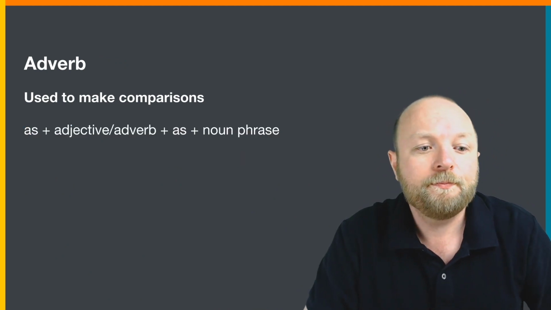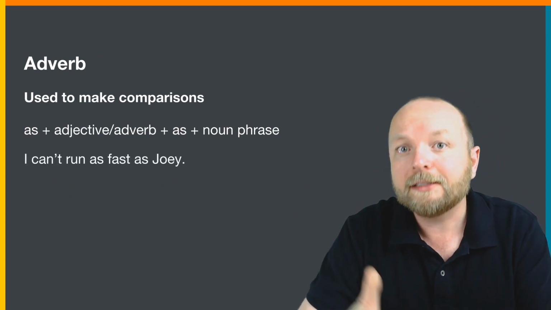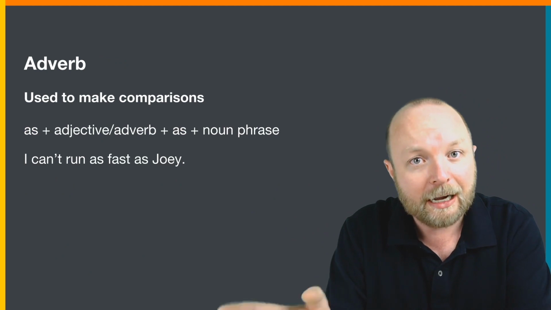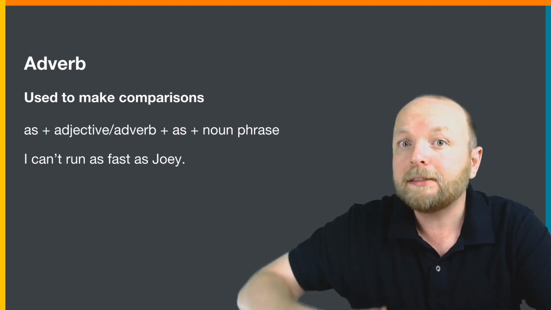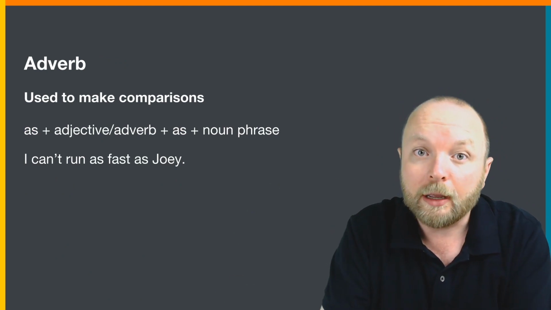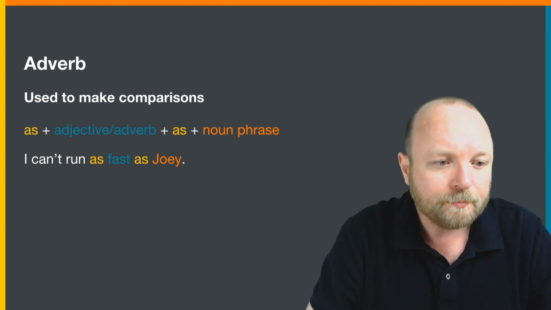Another example. I can't run as fast. Fast is an adverb. We're talking about run. As fast as, and a noun. Joey. I can't run as fast as Joey.